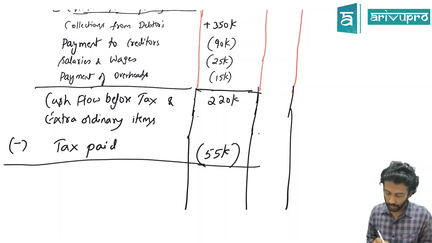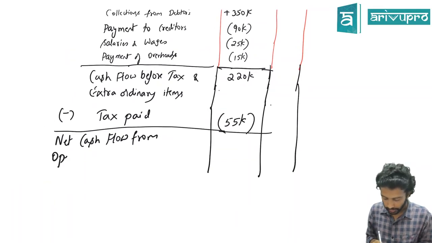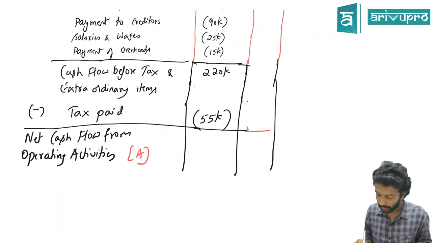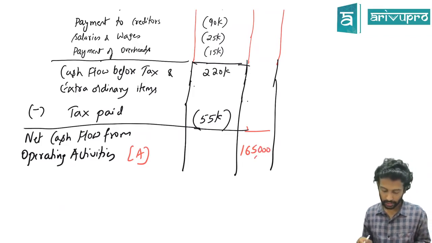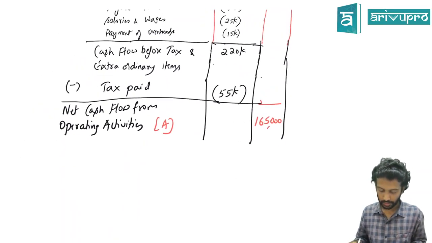Then net number. Net cash flow from operating activities, we'll call this as A. How much is this, plus minus? 1,65,000 is the number that you're getting as net cash flow from operating activities. After netting off everything, total is 1,65,000. The first bucket is over.